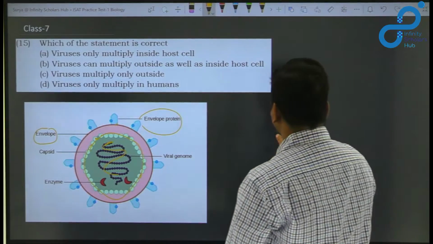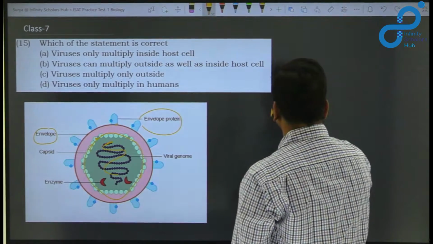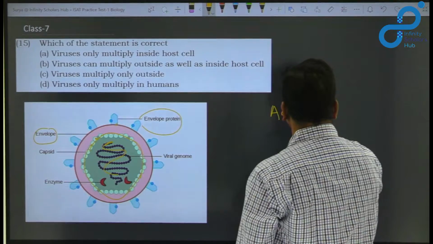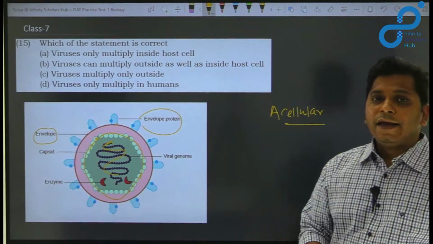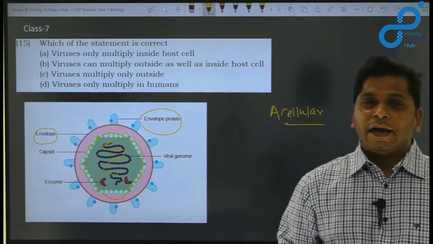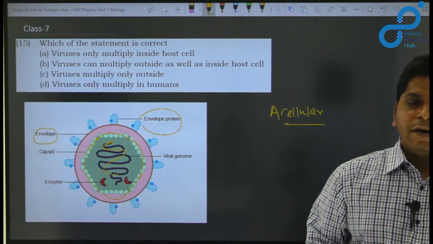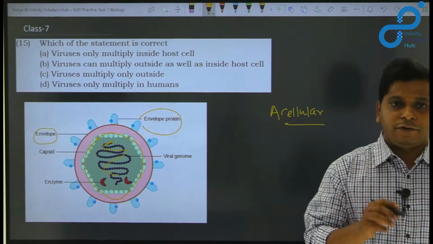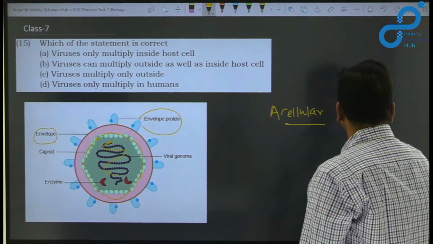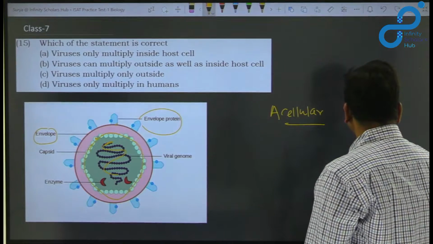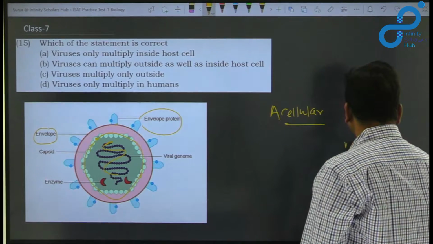Therefore viruses are called acellular organisms. Acellular organisms cannot do metabolism because metabolism is a key feature of organisms having cells. So only those organisms that have cells can do metabolism.